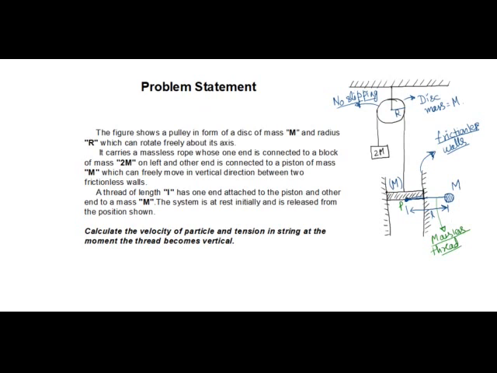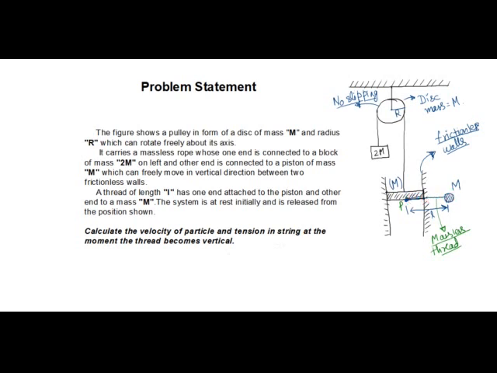Okay, now he's asking us to calculate the velocity of the particle and tension in the string at the moment the thread becomes vertical. So after some time this thread becomes vertical, and at that moment we have to find the velocity of this particle of mass m and tension in this string. Okay, tension in this massless thread, although he has not mentioned because there are two strings involved here, so he has not specified which string he is talking about, but let us say we have to find the tension in this string.